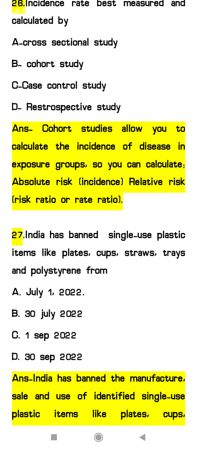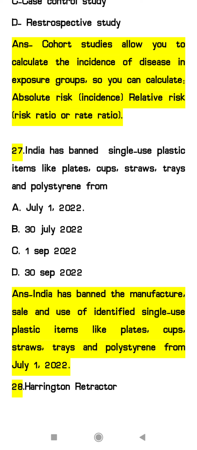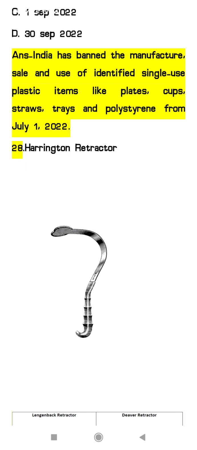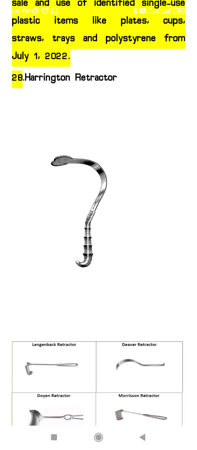India has banned single-use plastic items like plates, cups, straws, trays and polythene from which date? So India has banned the manufacture of all single-use plastic items from July 1st, 2022. So next, 28, that is an image based question.